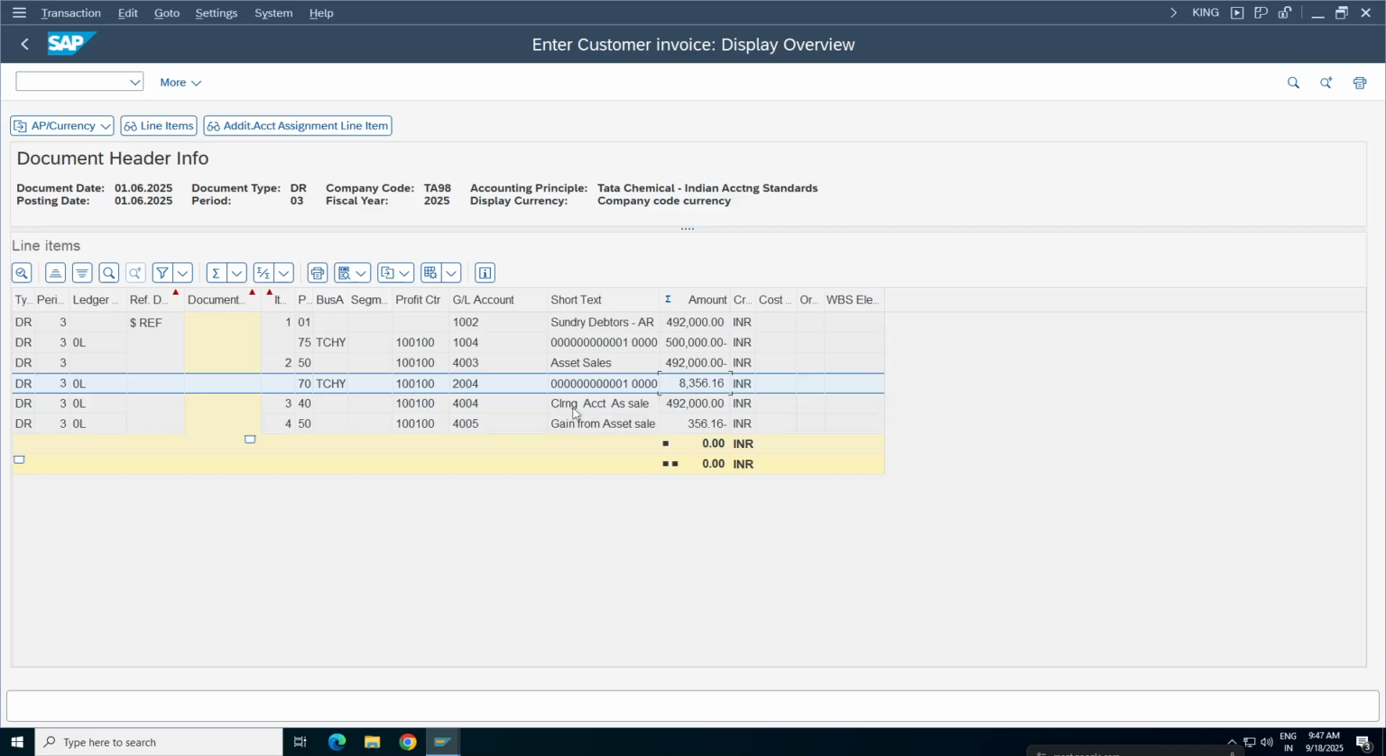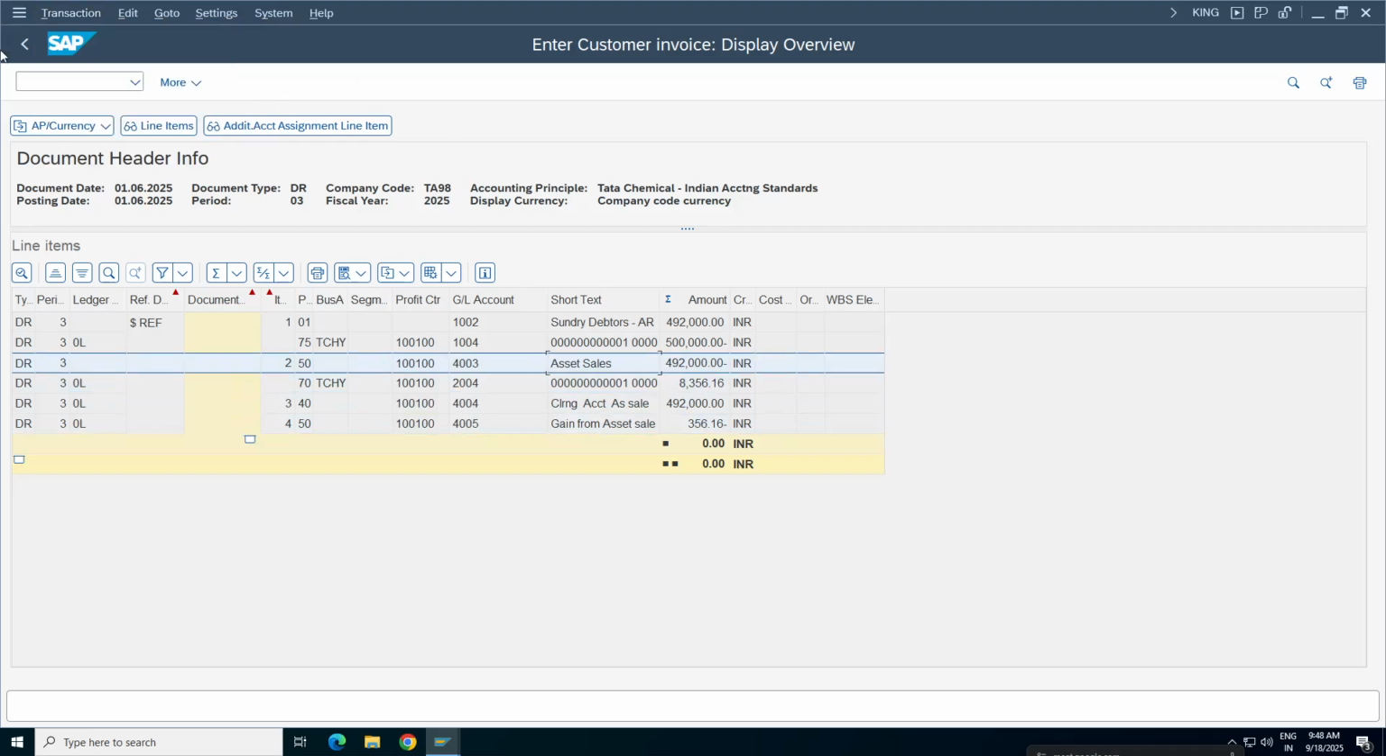So now you are clearing asset sale. It will be the same as what we have sale. Now asset gain. Is this correct, Sakshi? Now 356.16. Yes, sir. Understood the accounting document? Yes, sir. Is that clear for everyone, Divya? Yes, sir. This is very important for understanding. So now if they ask any question in the interview, you should be able to answer.